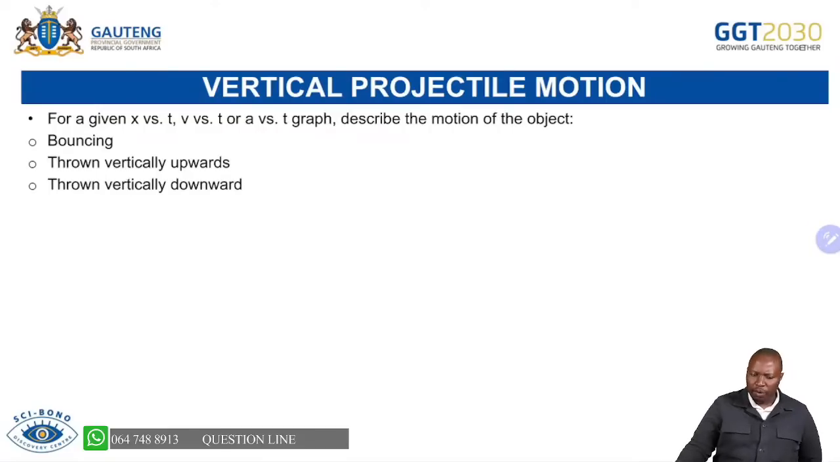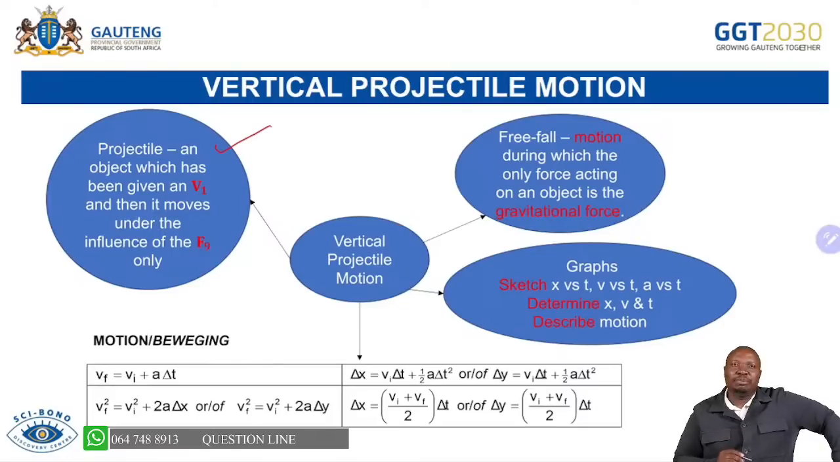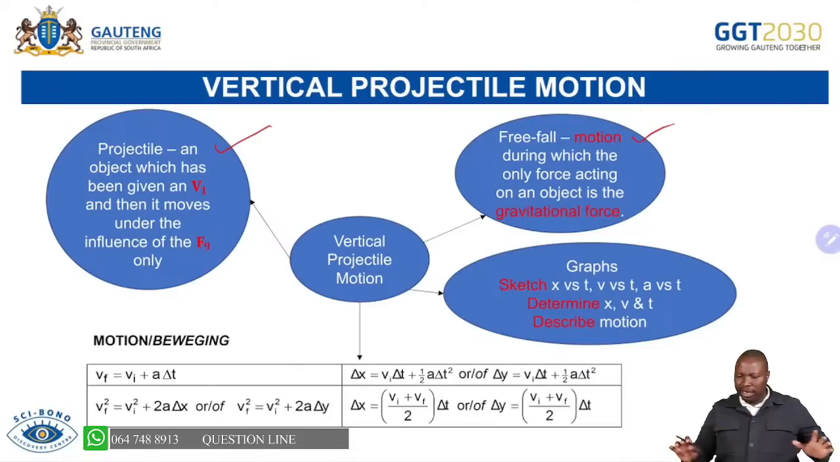Now, vertical projectile motion, as we indicated, the two definitions are very much important. What is a projectile? What is free fall? Those ones, they must be in your pocket. As if they are there in the paper, you are able to get that.